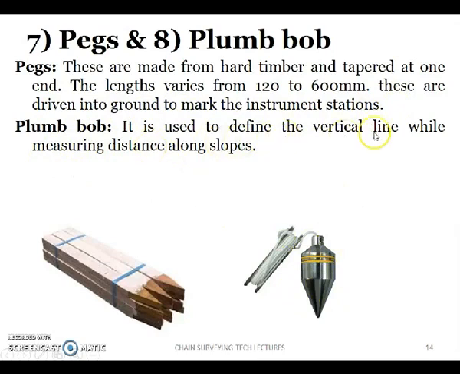It is used to define the vertical line while measuring the distance along the slopes. So it represents the verticality. Suppose you insert a ranging rod somewhere, it may bend also due to some air or something. In order to check the verticality, you can use the plumber, and it is used to check the verticality of the lines while chaining across the slopes.